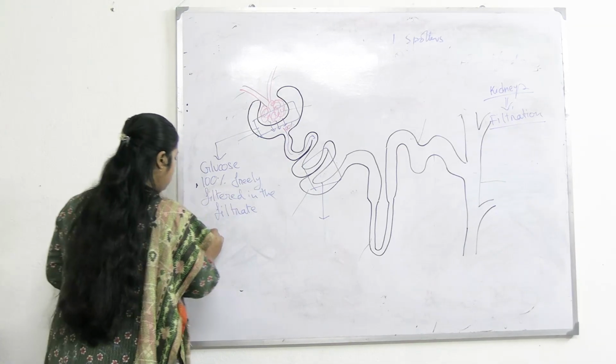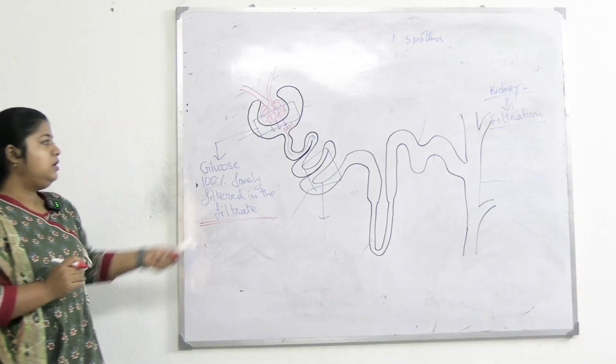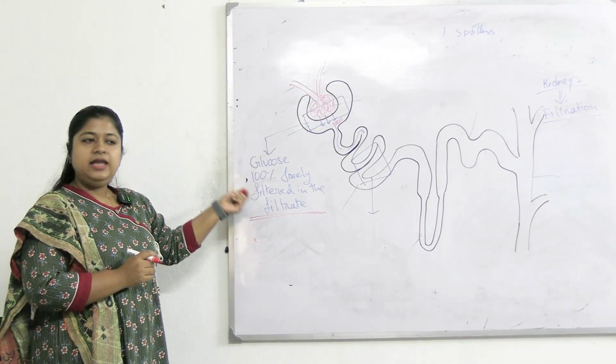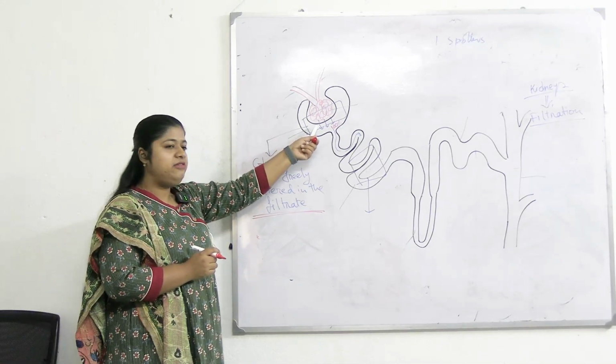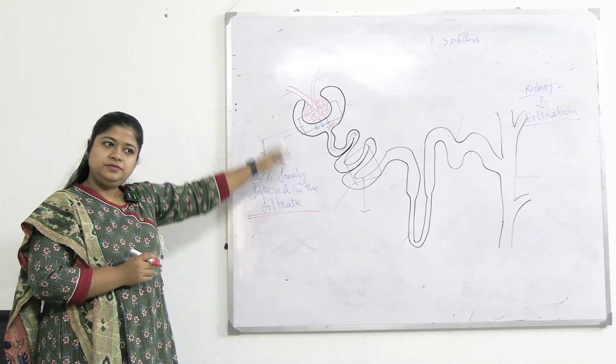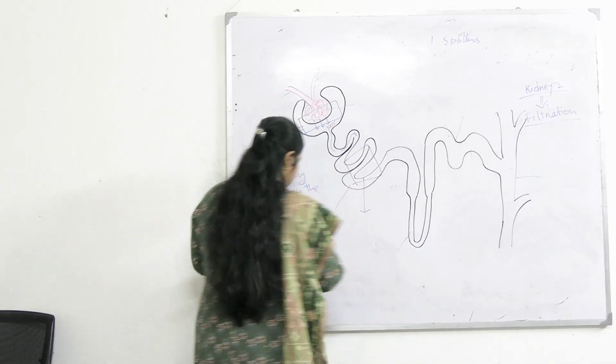Okay, so now what happens? This is not dependent on any factor. Irrespective of the blood glucose level, irrespective of the GFR, irrespective of anything. Next comes the PCT. What happens here?